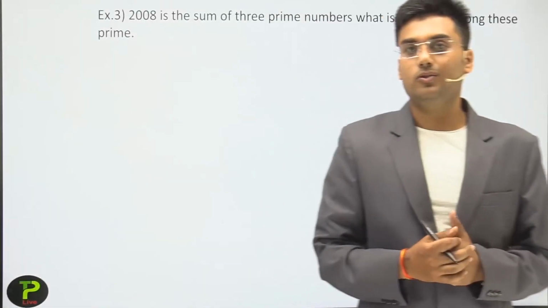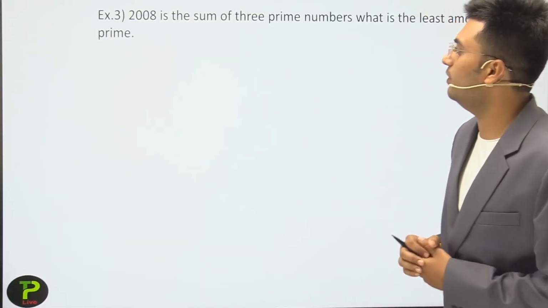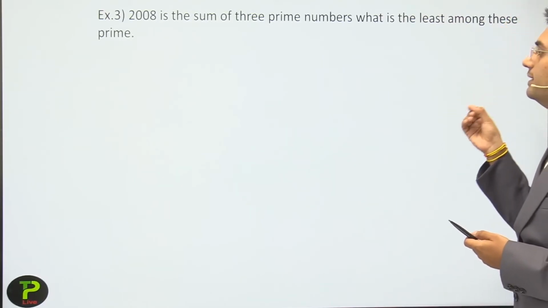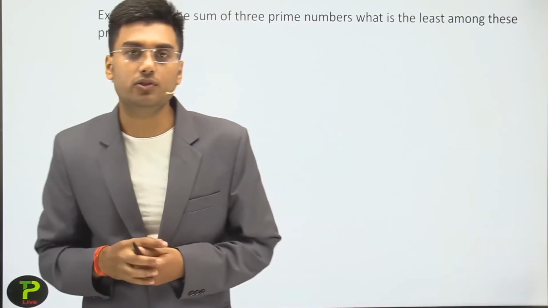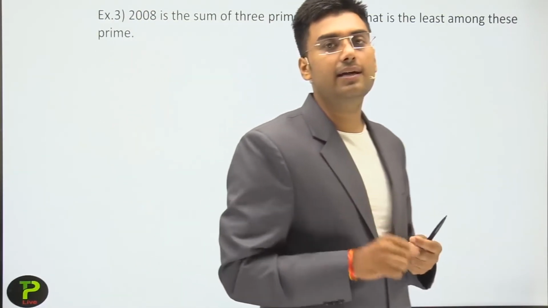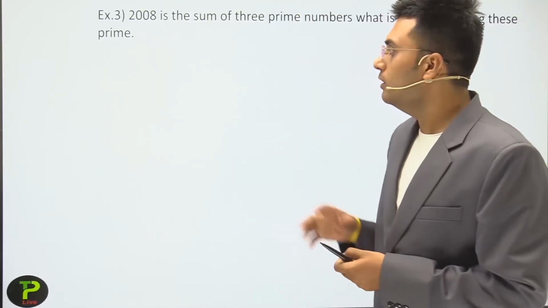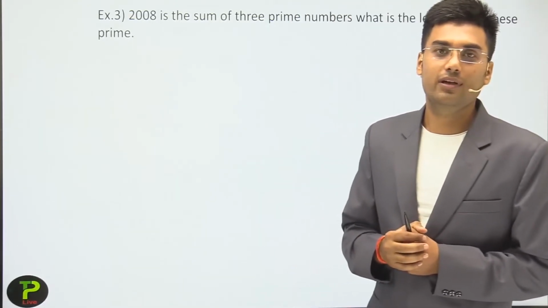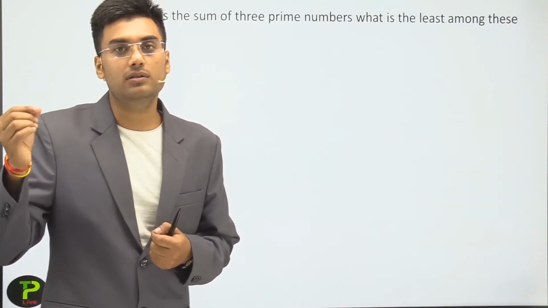Clear? So dear students, the next example is: 2008 is the sum of 3 prime numbers. What is the least among these primes? This is also a very interesting question. So my suggestion is that please pause the video and try yourself. Okay, so let's start the solution of example 3, that is, 2008 is the sum of 3 prime numbers.